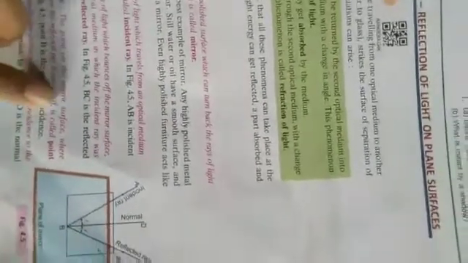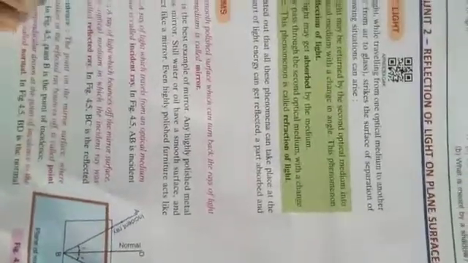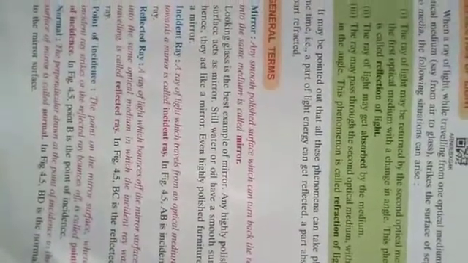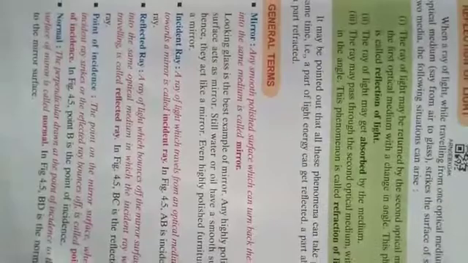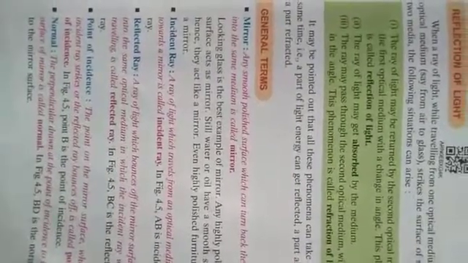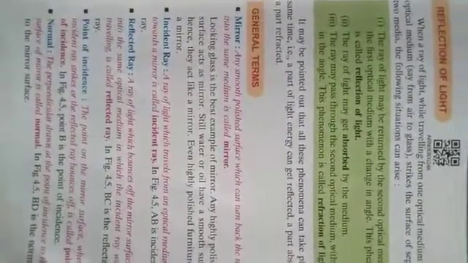Now point of incidence. The point on the mirror surface where the incident ray strikes or the reflected ray bounces off is called the point of incidence. In figure 4.5 we can say that point B is the point of incidence. Now what is the normal? A line perpendicular, or at a right angle, to the mirror surface at the point of incidence is called the normal.